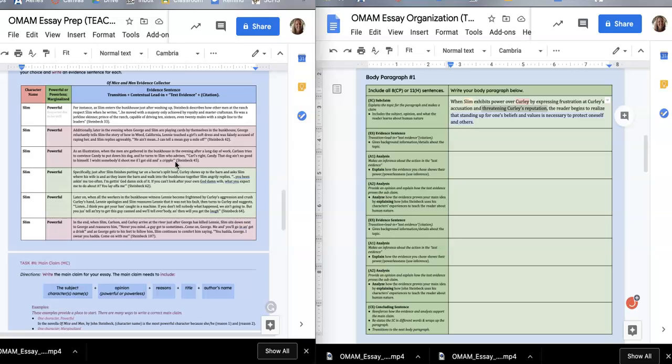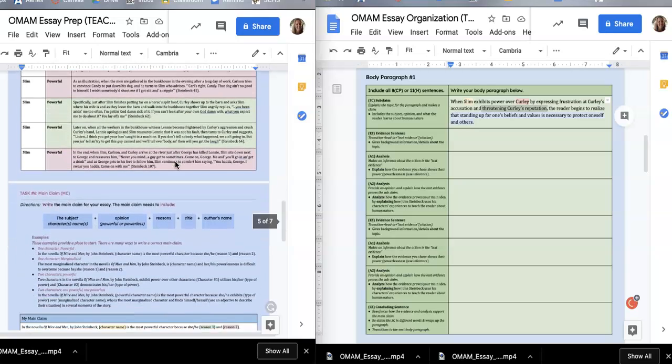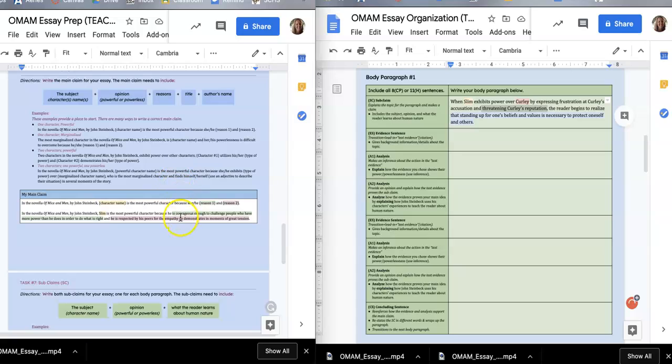Now, ahead of time, I had determined, if you remember, in my main claim, that my first body paragraph was going to be about how Slim is the most powerful character because he's courageous enough to challenge people who have more power than he does. And that's what this body paragraph is about. So I had decided that those were going to be in green to just kind of keep my thinking straight.